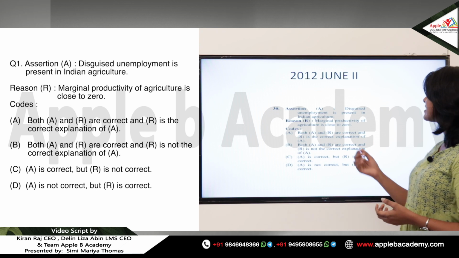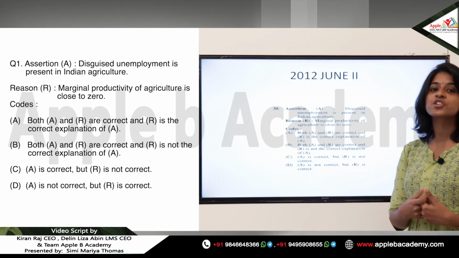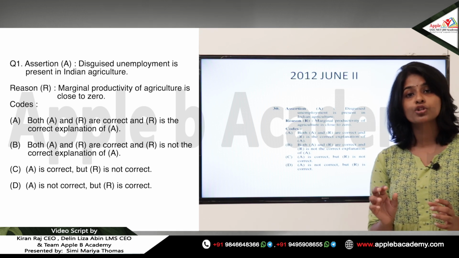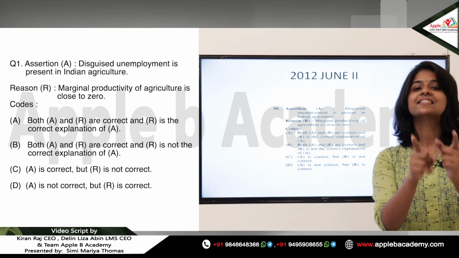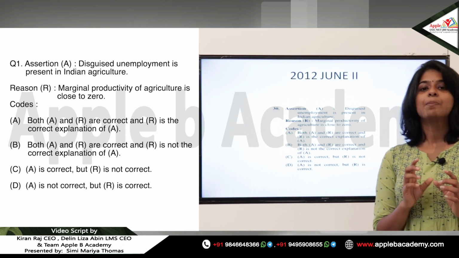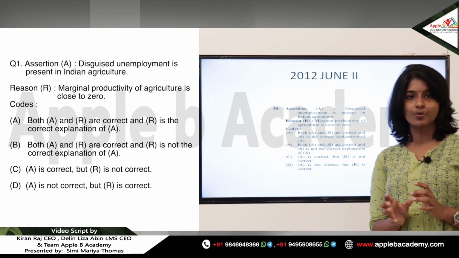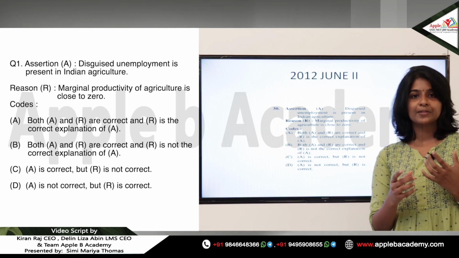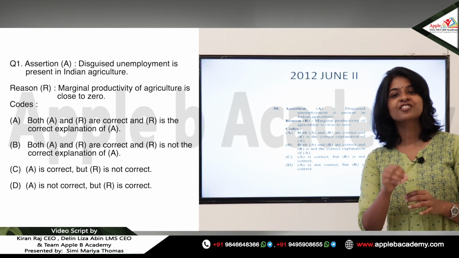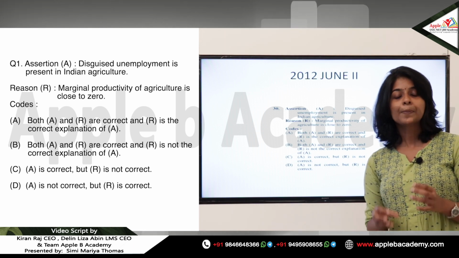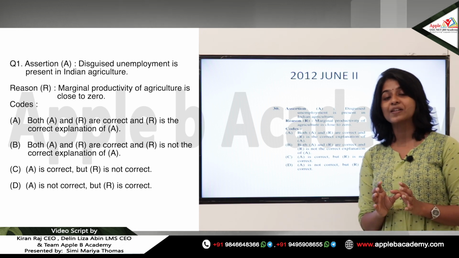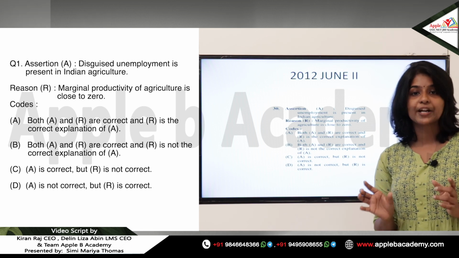Moving on to the reason: marginal productivity of agriculture is close to zero. When is the marginal productivity of agriculture close to zero or negative? When there is disguised unemployment. When there is disguised unemployment, the marginal productivity of the labor is zero. The labor appears to be employed, but the effect of his employment is not seen on the total output. The marginal productivity of a particular labor is found to be zero or negative. That is basically the outcome of disguised unemployment.